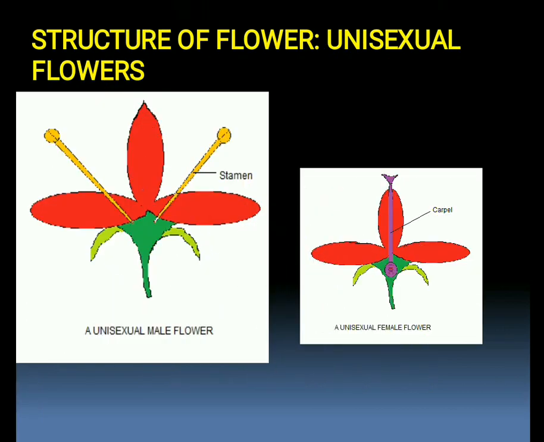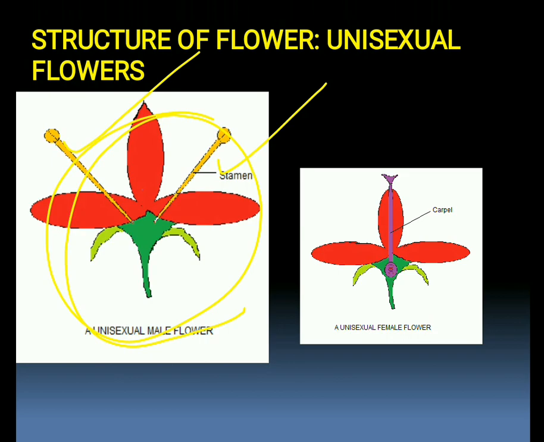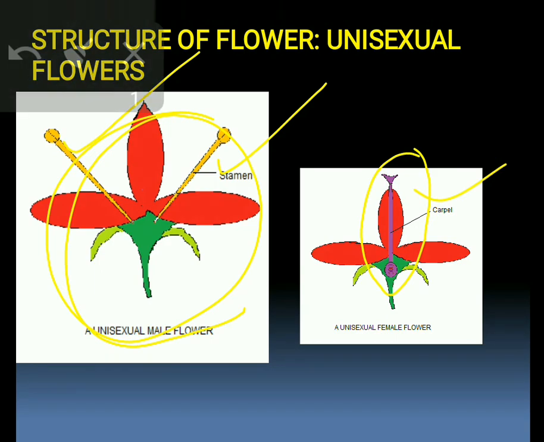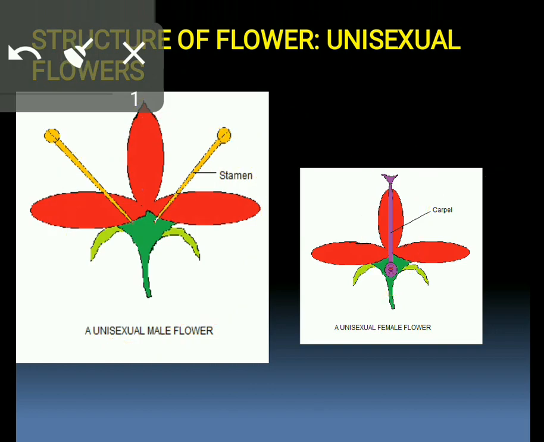Now these are the unisexual flowers. You can see both flowers consist of different sex organs. This is the male flower having only stamen, but here you can see this is the female flower having only pistil or carpel. So these are unisexual flowers, having different sex organs, male and female. Or you can also say this is the staminate flower and this is the pistillate flower.